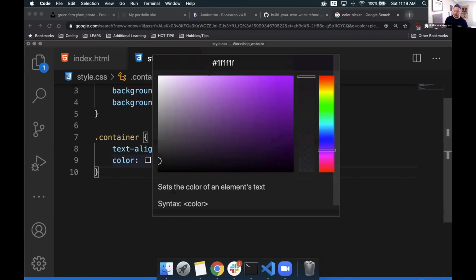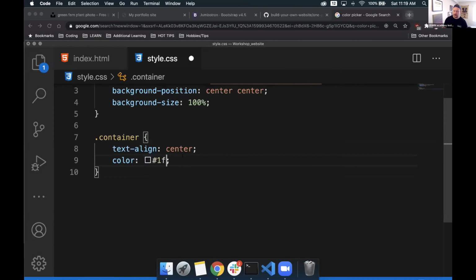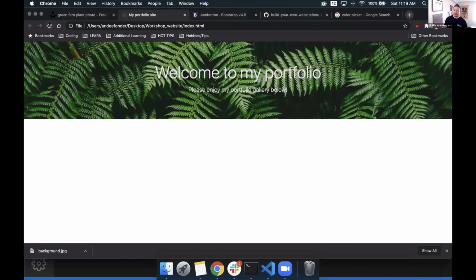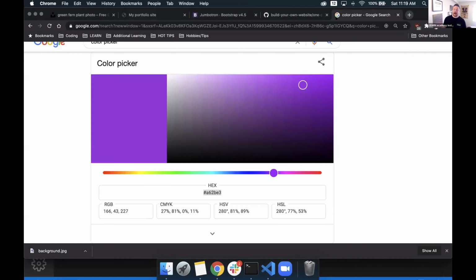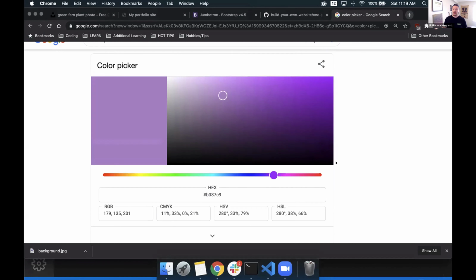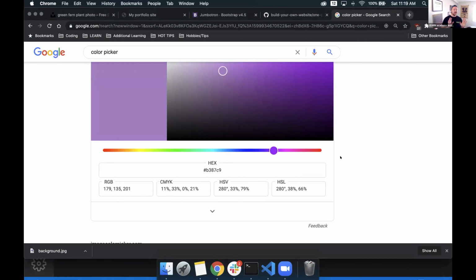Ooh, let's do that instead. I'll save it, refresh the page, and now I get that exact same shade, which is really hard to read now, but that exact same shade that I caught from Google here. So there's a whole bunch of different color codes out there. You can also use RGB, CMYK, all these different ones. The easiest, honestly, the best one you could stick with is going to be the hex code.